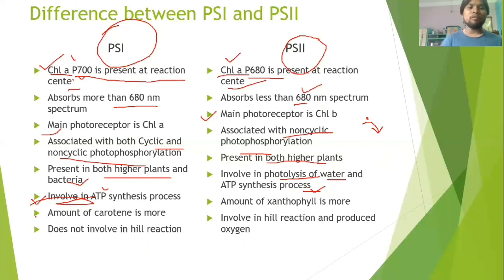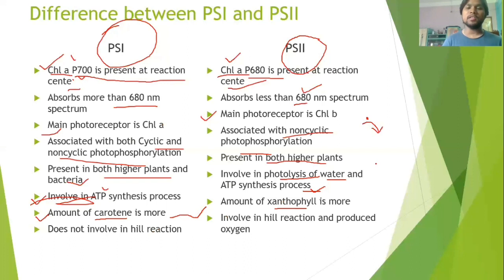In PS1 the amount of carotene is more. This is also a type of photoreceptor, and in PS2 xanthophyll is more. These photoreceptors minimize light energy, or when light intensity is high, they prevent the chlorophylls from getting destroyed.